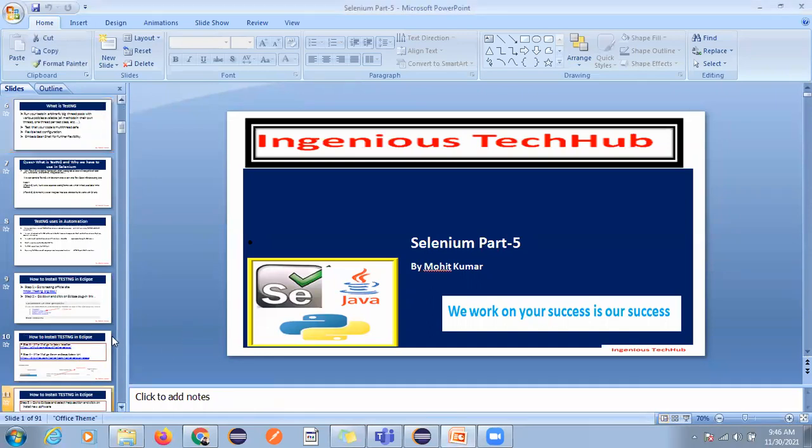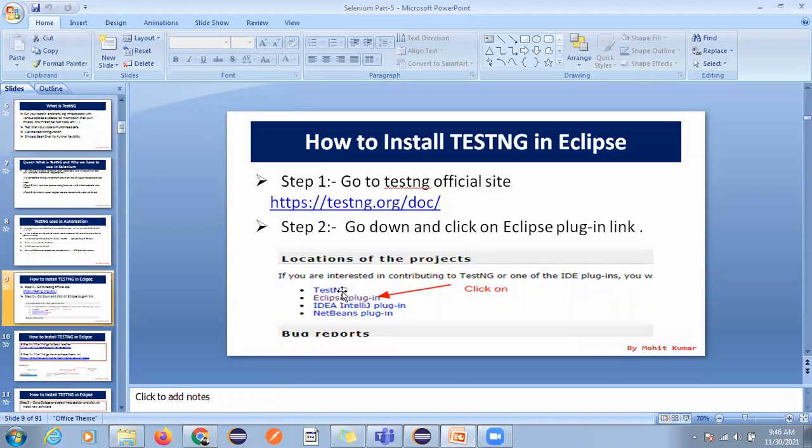Is the screen visible, right? It is better to use Eclipse. You can convince them if they are using NetBeans and all to use Eclipse or IntelliJ. You can also plug it in with NetBeans, but I will show you with Eclipse. If you want to configure it with NetBeans, you can search on YouTube and you will get it. But mostly we use Eclipse or IntelliJ.